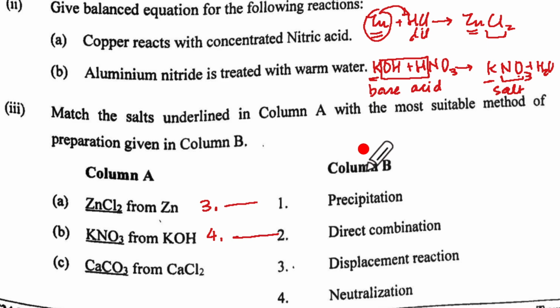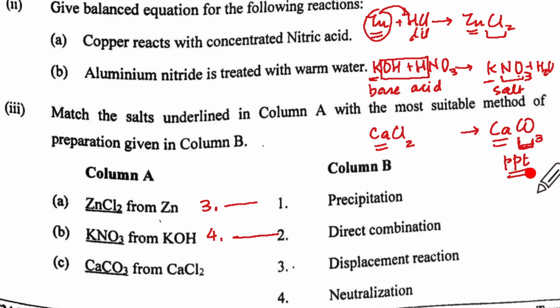C is CaCO3 from CaCl2. Now CaCl2 we have to take and from that we have to prepare CaCO3. Now this CaCl2 will give me this calcium here, but I need to take something here with CO3. Now you know that calcium carbonate is insoluble, so it will come as a precipitate. So I should take a soluble salt here and a soluble salt here.